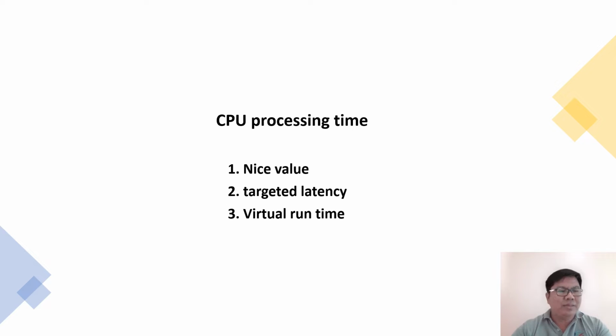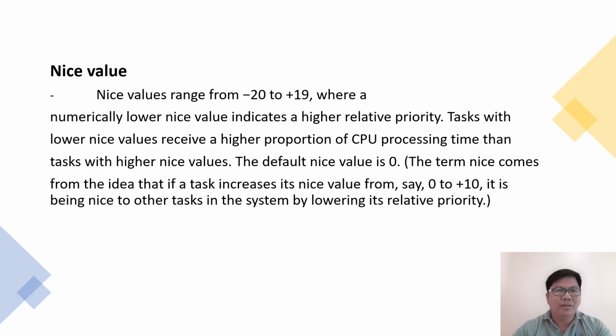Now, we will discuss CPU processing time under Linux scheduling. It has three parts: the nice value, targeted latency, and virtual runtime. What is the nice value? Nice values range from negative 20 to positive 19, where a numerically lower nice value indicates a higher relative priority.